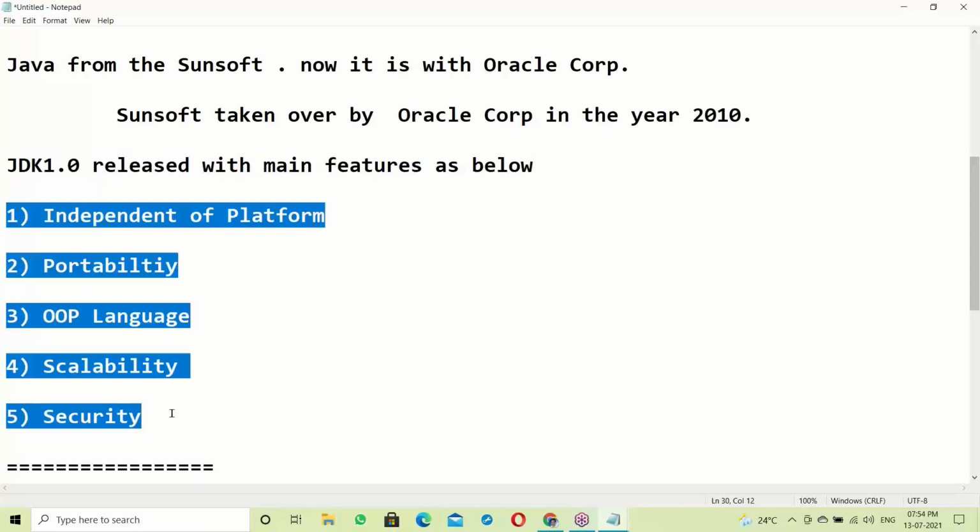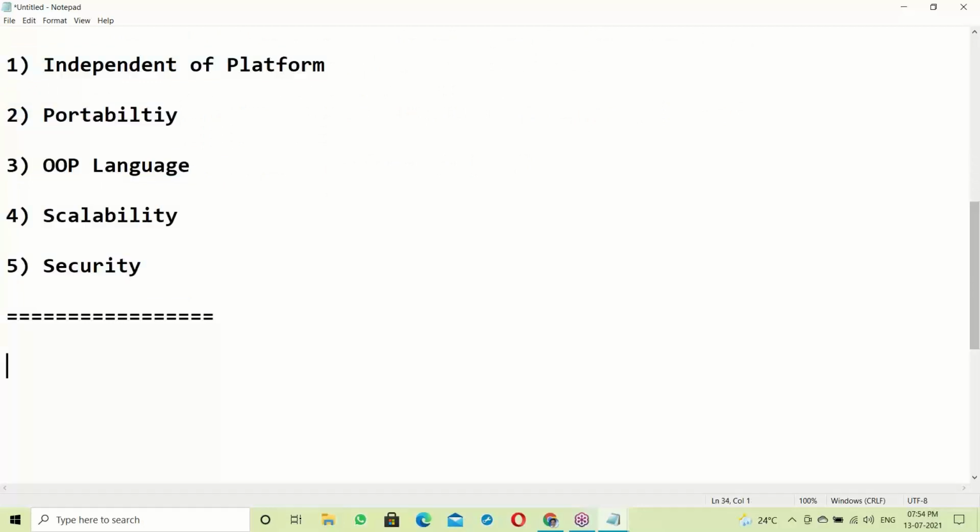After that, the next version is JDK 1.1, released in the year 1996.